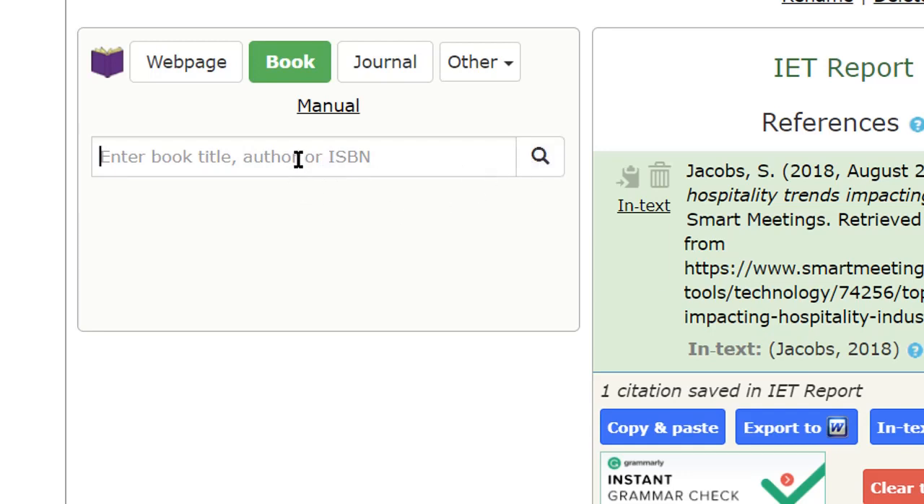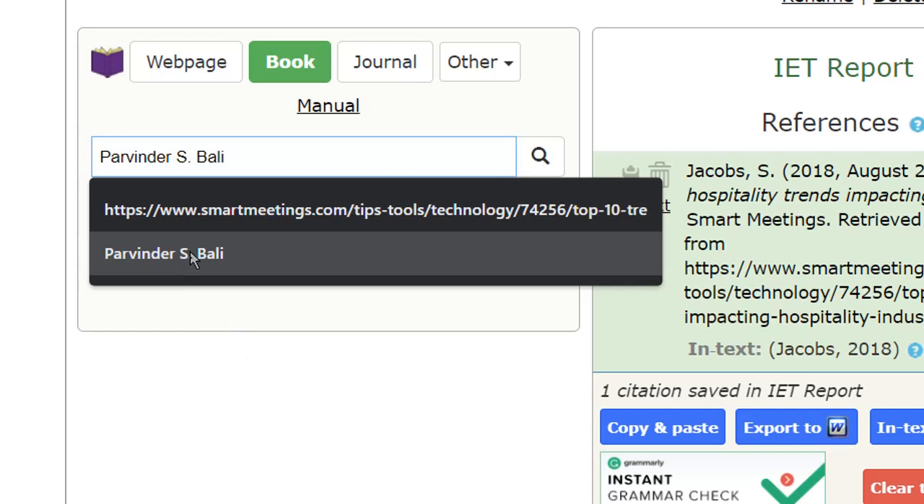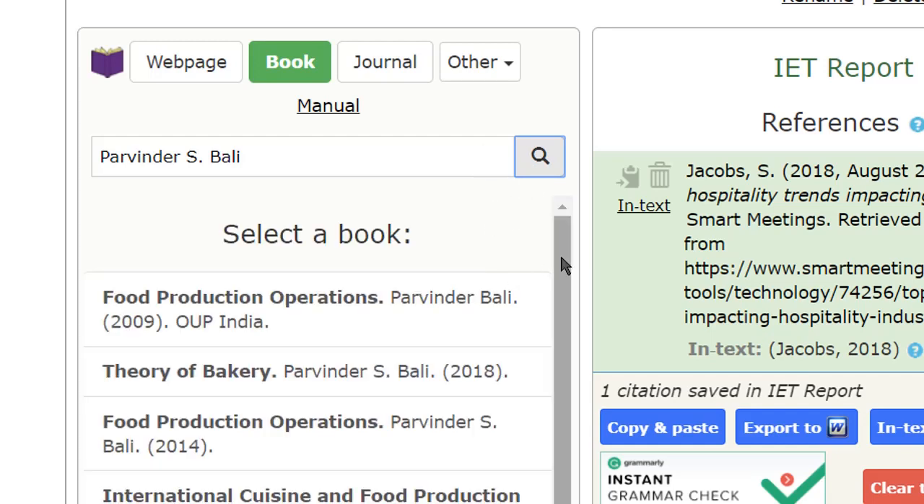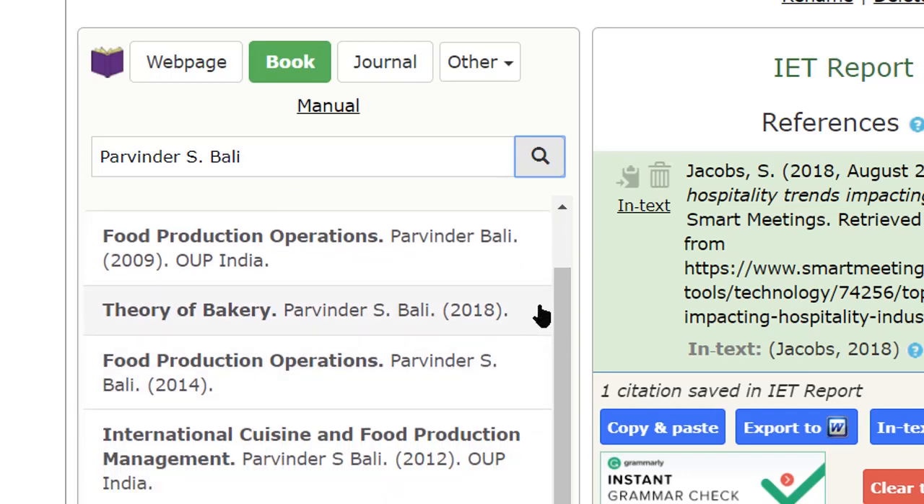Let us take the example of the book by Parvinder S. Bali. Parvinder S. Bali is a famous author. I hope all of you know, he's a chef as well as an author. Now, when we search, let's see what is the result that we will get. So it is loading. Now here is a list of books that he has.